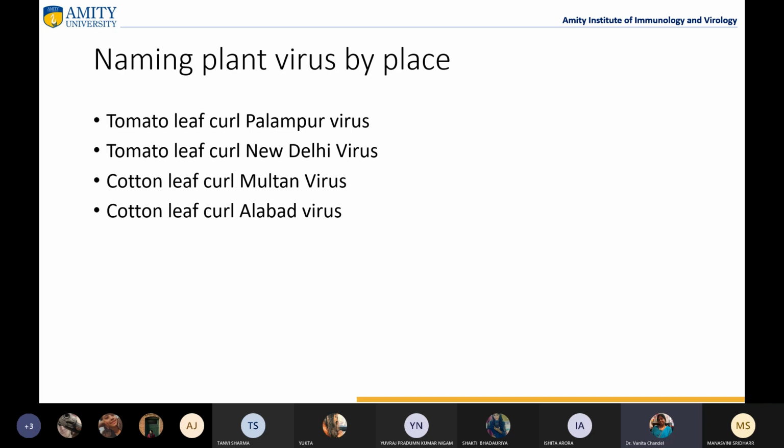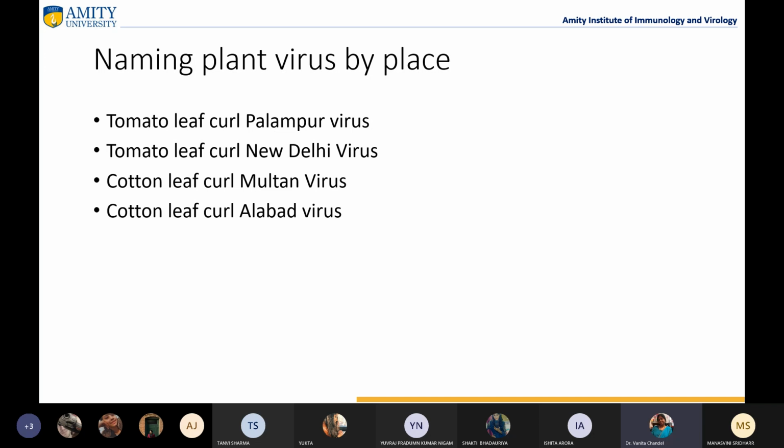So we name viruses on the basis of the symptoms and on the basis of the diseases. We name them still on the basis of the places also, though there's a controversy regarding this, that we should not name them on the basis of the place they have been identified. But still it is not banned. There's no guideline that we cannot name viruses on the basis of the place they have been identified.